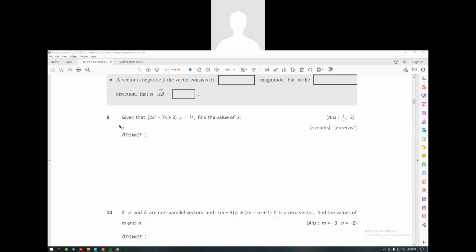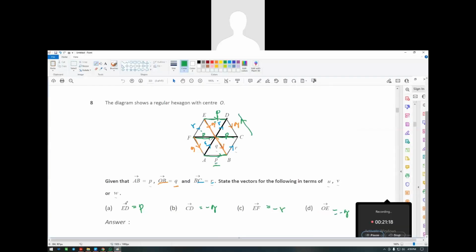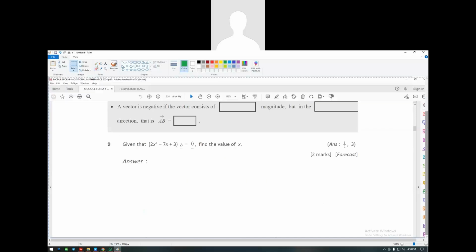Okay, question number 9. Mereka telah berikan given that blah blah blah B sama dengan kosong, cari nilai X. Find the value of X. So what you're going to do is, so I can rewrite this one as 2x squared minus 7x plus 3. This is the direction of B. So the B outside here with a dash, this is the direction. This equals to 0 of direction B.